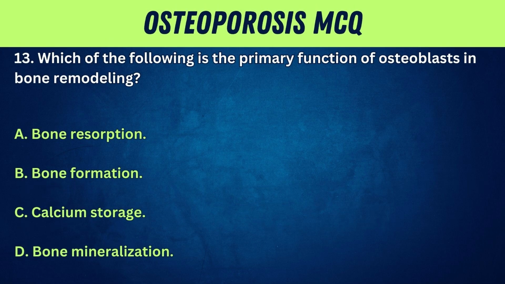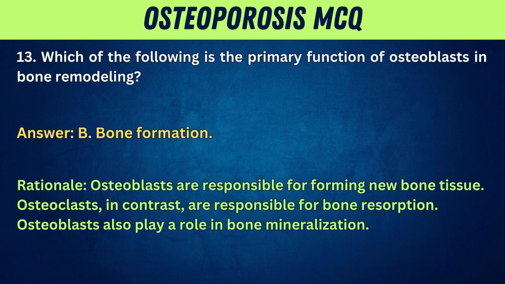13. Which of the following is the primary function of osteoblasts in bone remodeling? A. Bone resorption. B. Bone formation. C. Calcium storage. D. Bone mineralization. Answer: B. Bone formation.